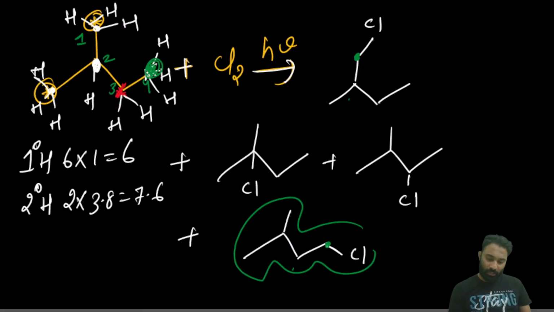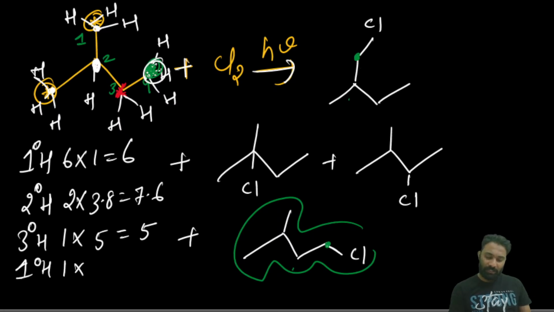Now the 3 degree hydrogen of the same nature is 1, so 1 into 5 will be 5. And this other 1 degree hydrogen is of a different nature, and it is 1. If you add the total, it will become 21.6.